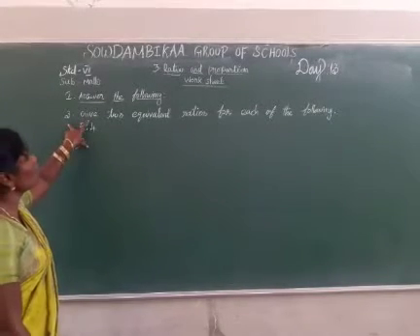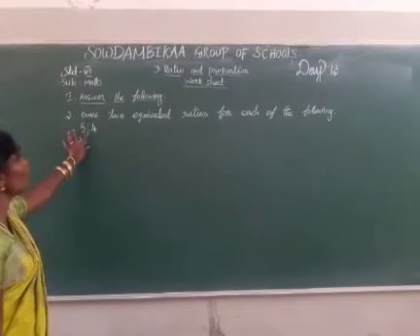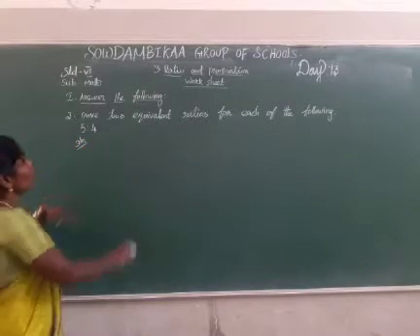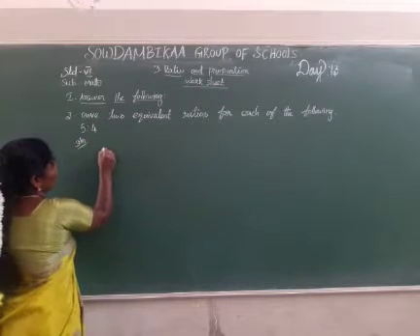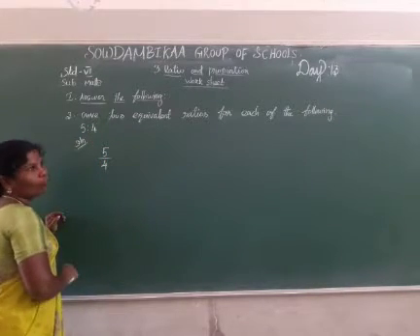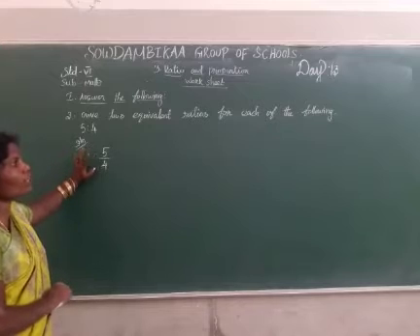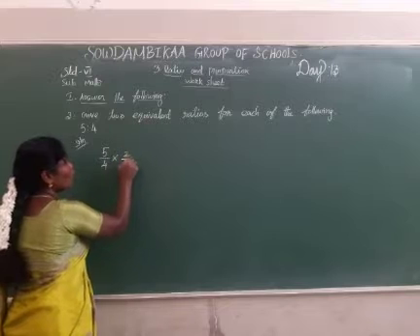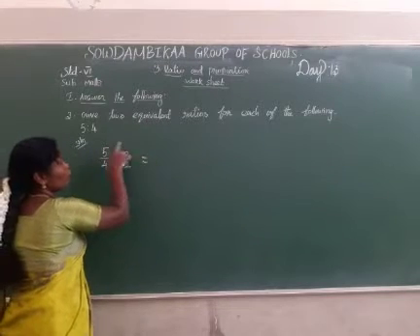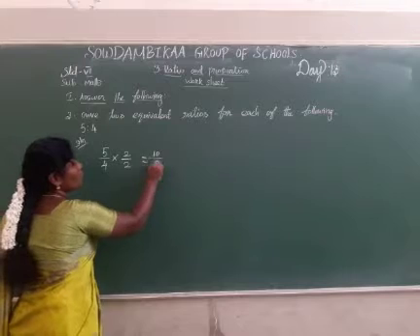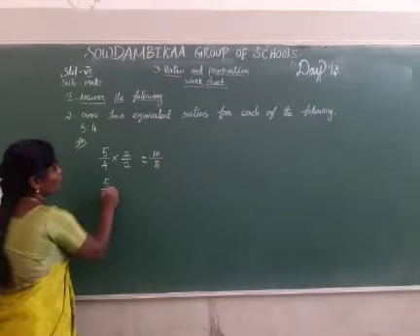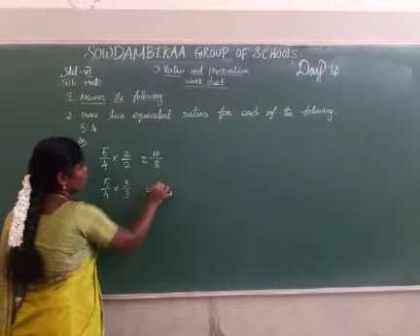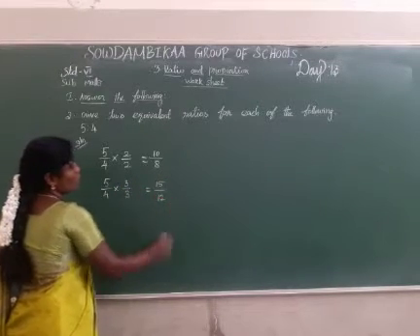The next, third question: give two equivalent ratios for each of the following, 5:4. Already in the last class we did some remaining sums. First write 5 divided by 4. First we multiply by the two table, both numerator and denominator: 5 2s are 10, 4 2s are 8. Then multiply by the three table: 5 3s are 15, 4 3s are 12. Okay.